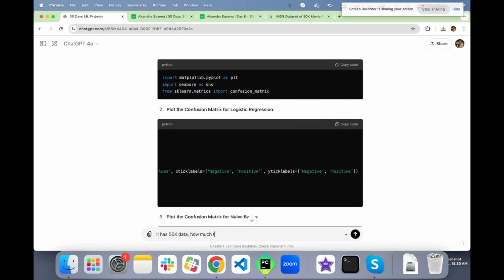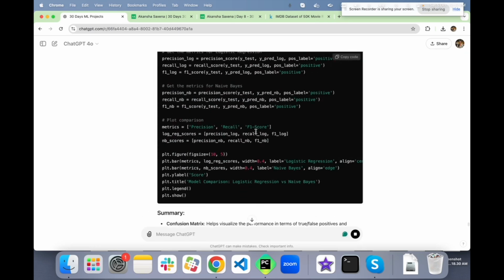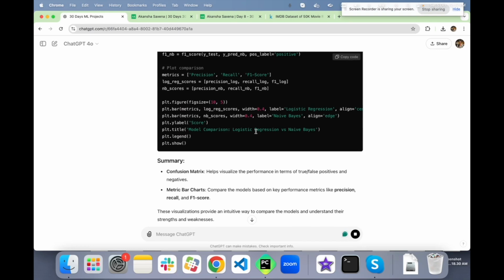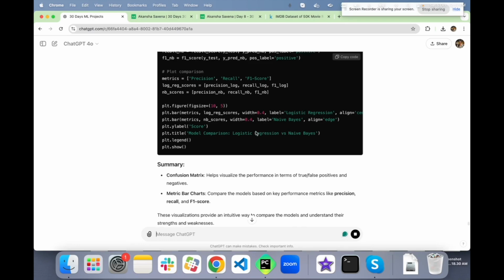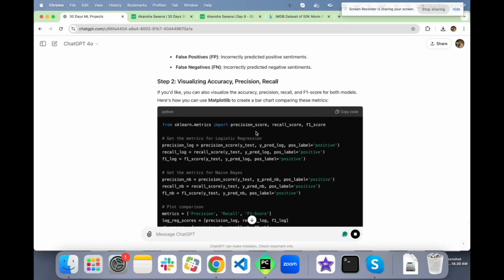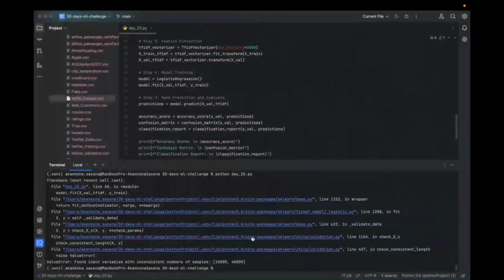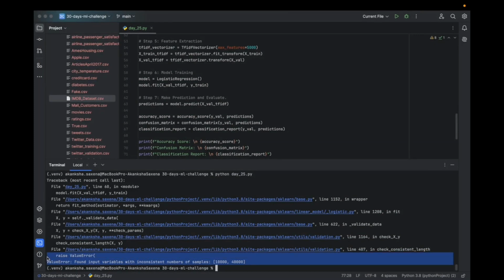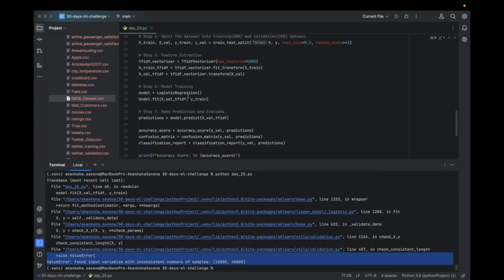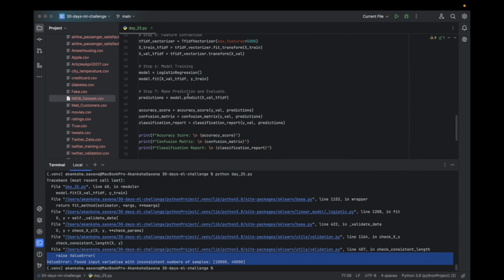How much time do you think the script should take? Okay, we have inconsistent samples.